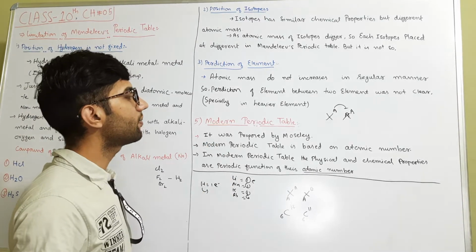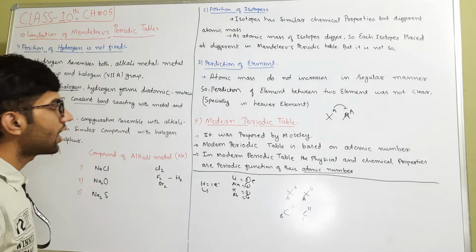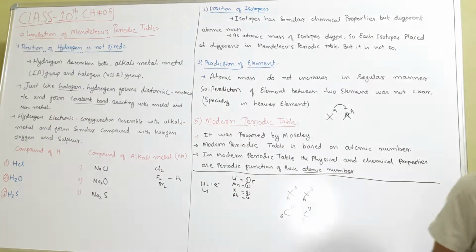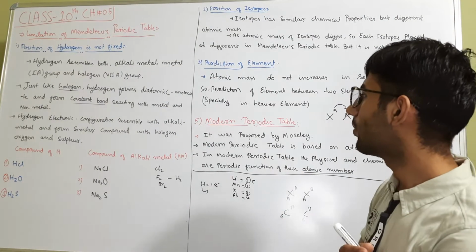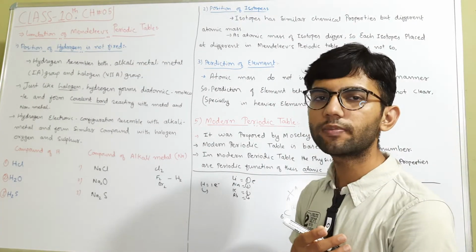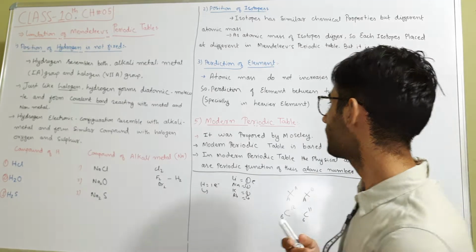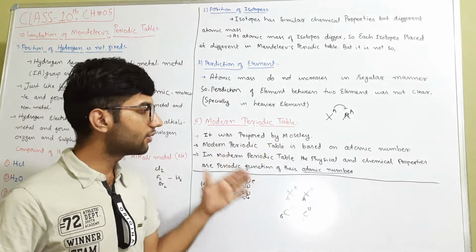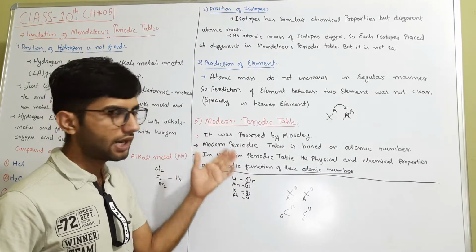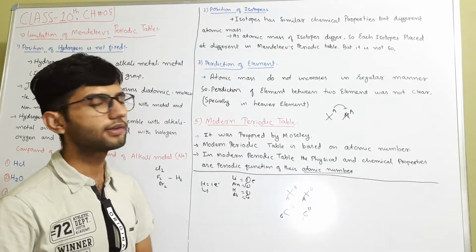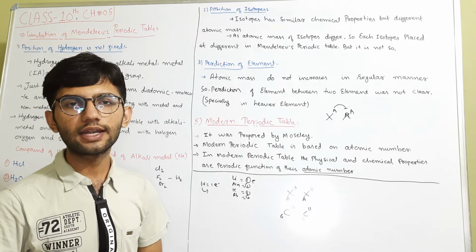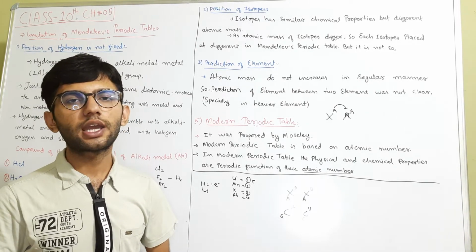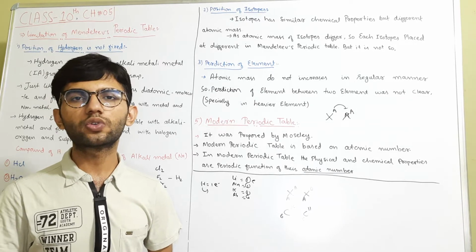Third one is the modern periodic table. Now the Mendeleev table goes and we start the new one, the modern periodic table. What is the modern periodic table? It was proposed by Moseley, and Moseley made this modern periodic table on the basis of atomic number. He said that the periodicity in the physical and chemical properties of the elements is due to the atomic number.